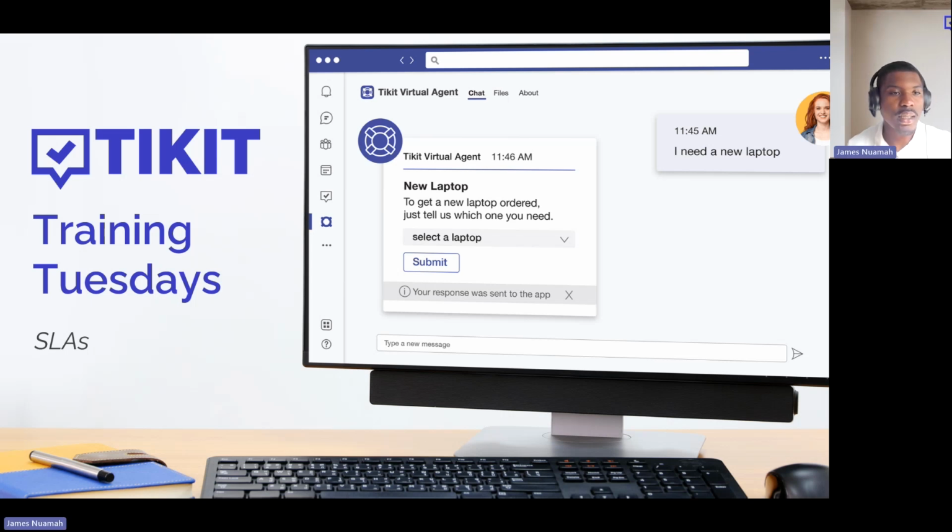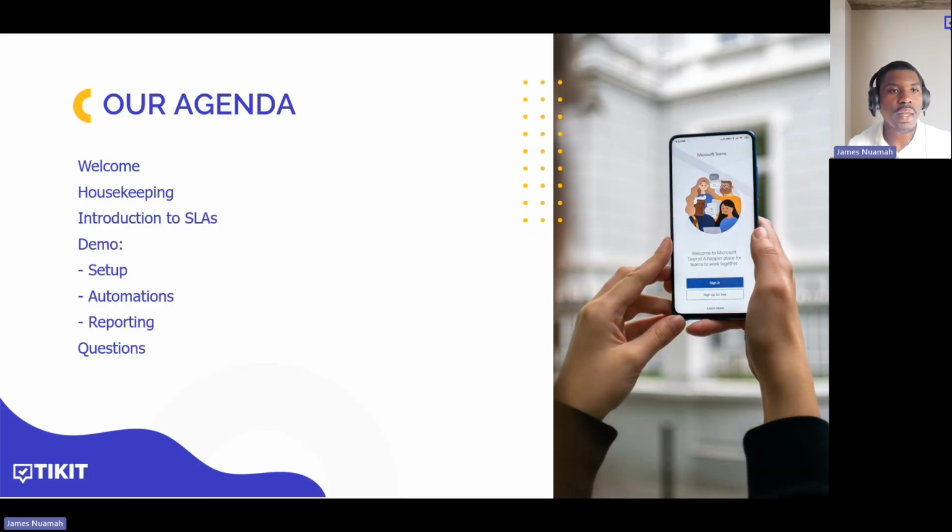So, our agenda for this session is, of course, to start off with a welcome and to do some housekeeping, Ticket Training Tuesday related, where you can find the schedule, how you can interact and provide feedback, an introduction to what we're going to cover, and we'll have a three-part demo.